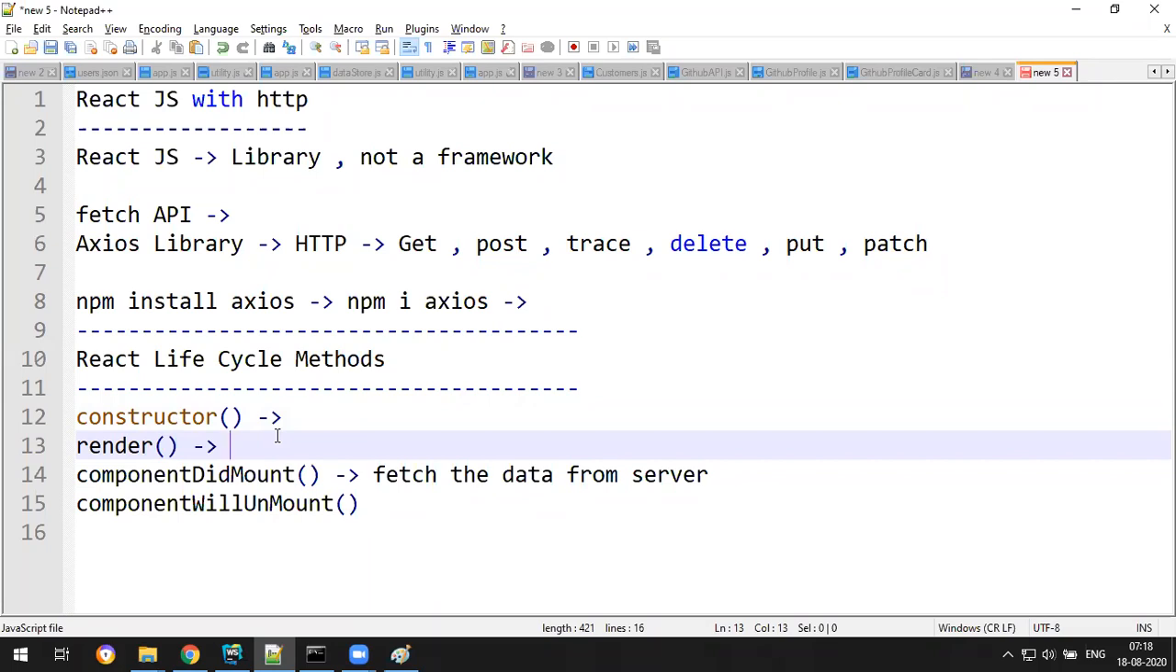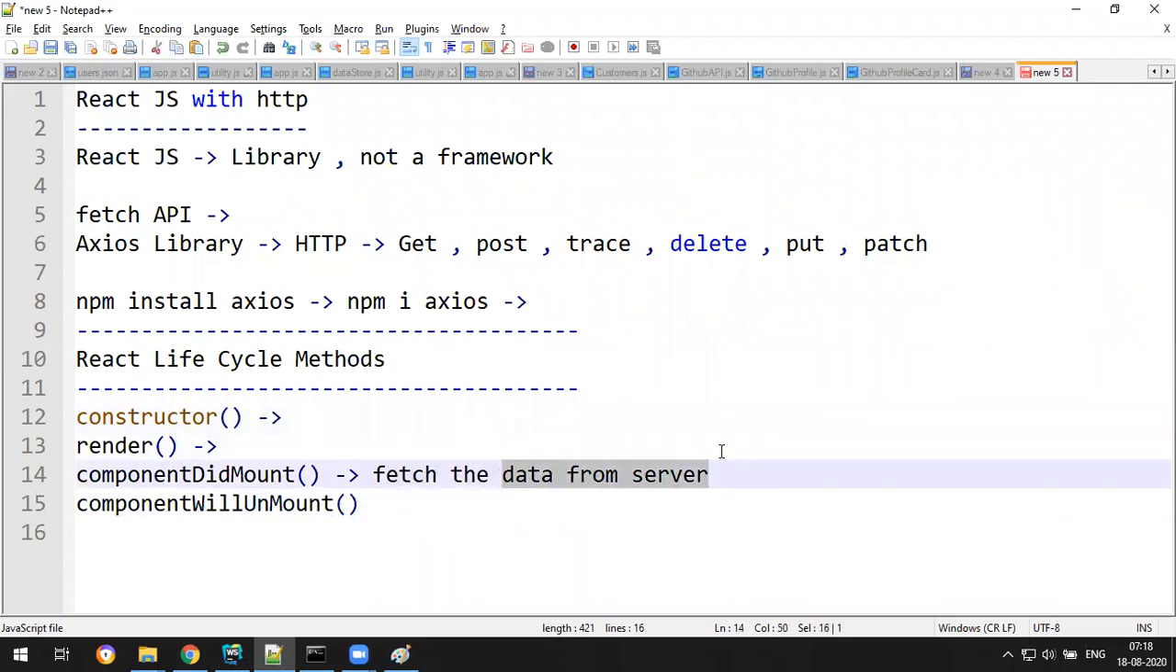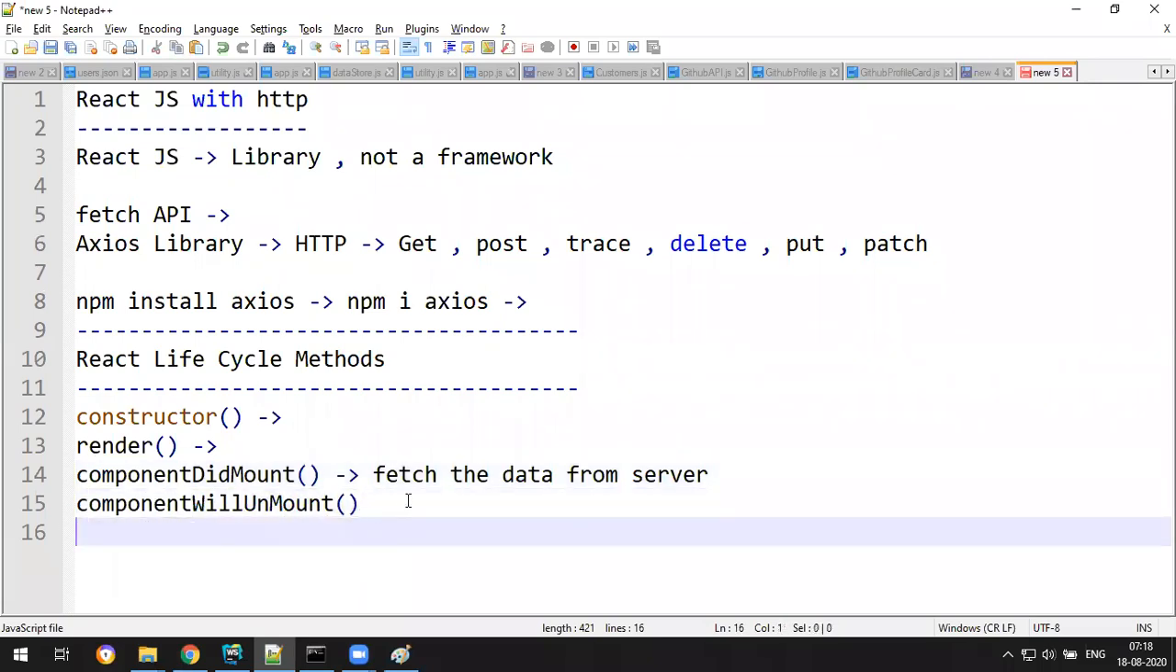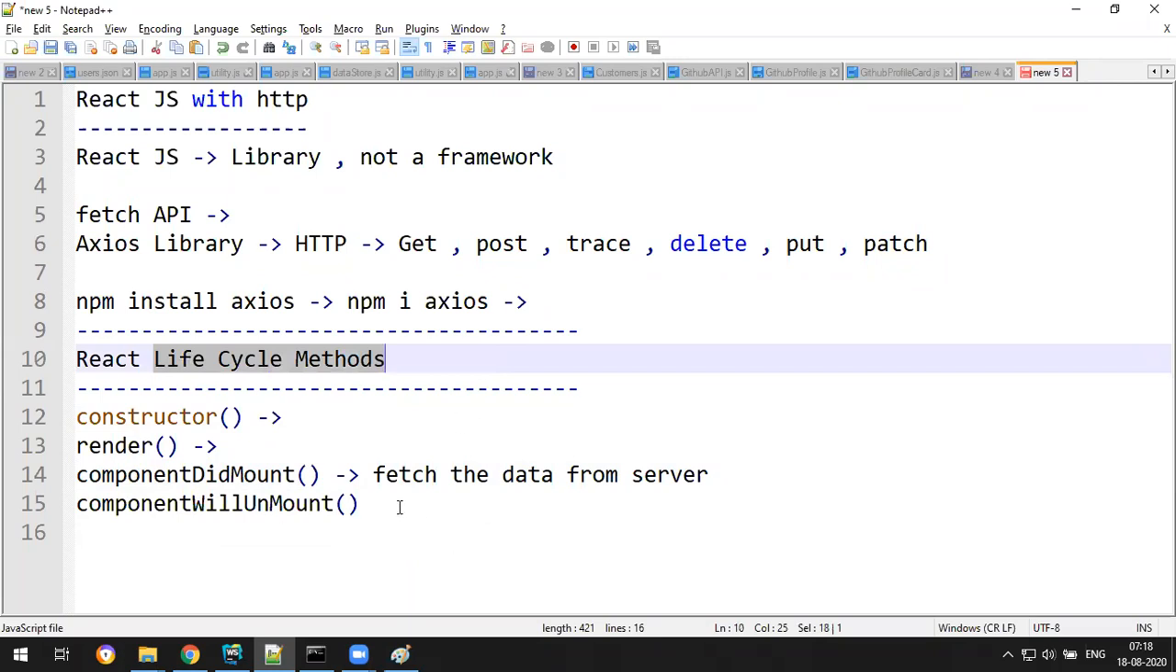So we have only one place to write any side effects. Side effects means fetching data from the server or calling an external library. Those side effects will be written only in componentDidMount. And if you want to clear any resources once a component has been destroyed, you will write that logic in componentWillUnmount. So these two functions are very, very important. Let's take an example of lifecycle methods so you clearly understand, and then we'll talk about the HTTP library.